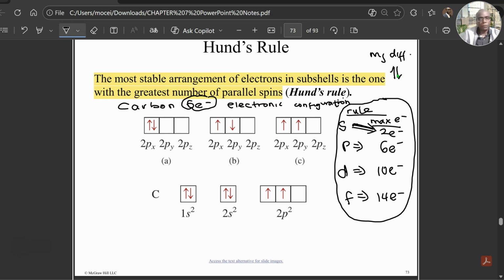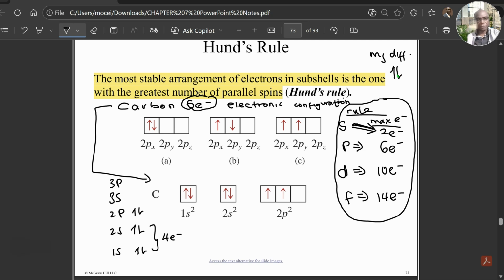Okay, so now if I'm looking at carbon, if I have to write the electronic configuration of carbon with 6 electrons, we have to fill from the one with the lowest energy. Remember, there is 1s, 2s, 2p. This is a multi-electron atom. From 2p is 3s, then 3p. So that means I'll give my 1s 2 electrons, opposite spin, 2 electrons for 2s, and when I get to p, it carries a maximum of 6. So far I've used 4 electrons here, so I'm left with 2. So there will only be 2 in the p orbital.